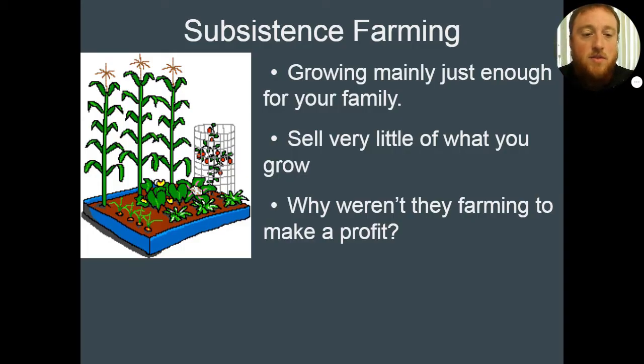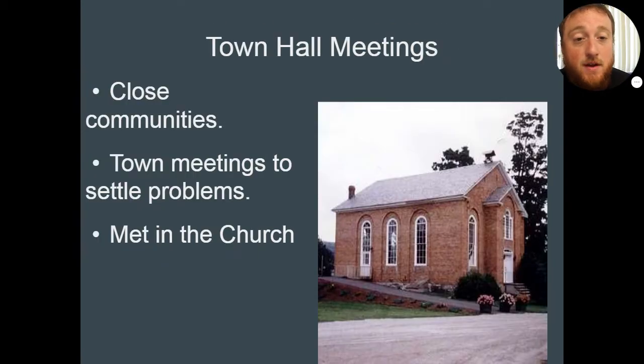Also, why weren't they making a profit from farming? They're just doing it for their family, not having a lot of farming going on. The climate has shorter growing seasons up in New England, which is the very northern part of modern-day United States. So growing seasons are a lot shorter, which means the crops that you can grow are very limited. That's why you don't see a lot of them using it for profit there.